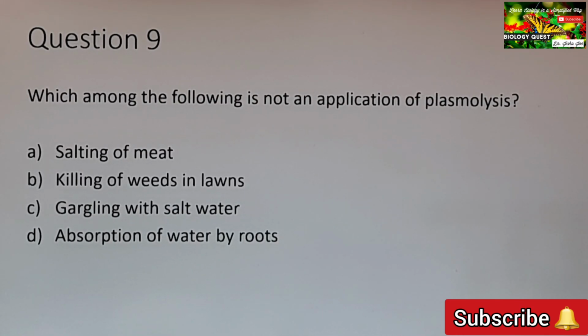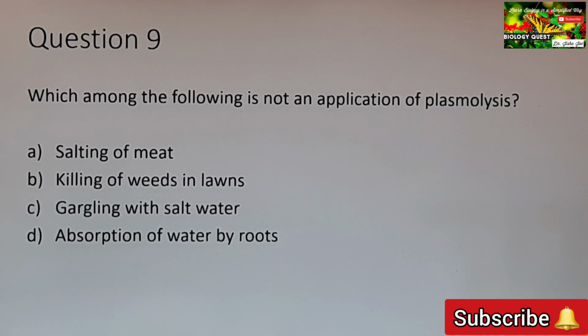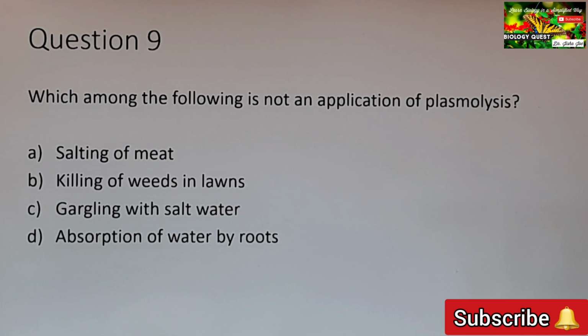Which among the following is not an application of plasmolysis? For that, what is plasmolysis? We know it is the shrinkage of the cell contents away from the cell wall. When does it take place? When the cell is placed in a hypertonic solution. A hypertonic solution is a solution whose concentration is much more than that of the cell sap. So naturally, water moves out of the cell, and this causes plasmolysis, or the shrinkage of the cell contents away from the cell wall.